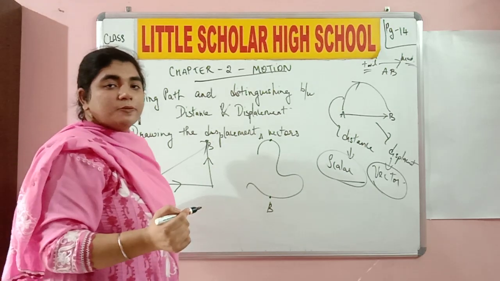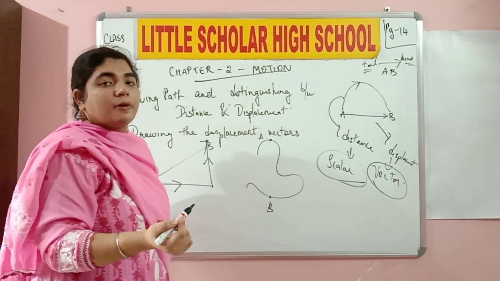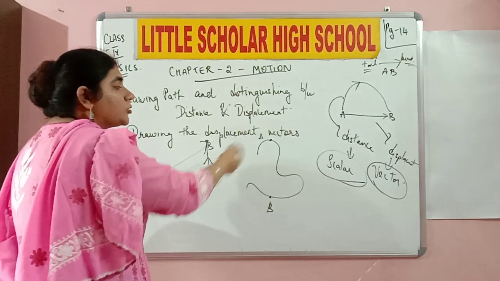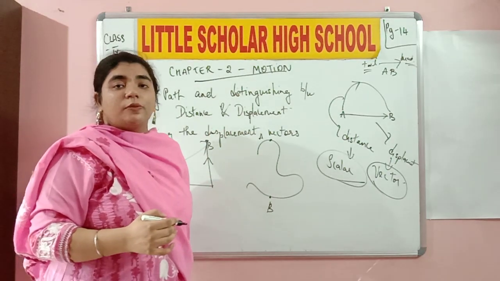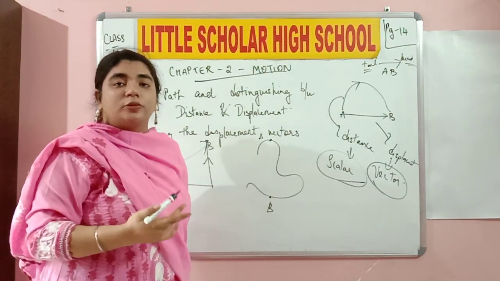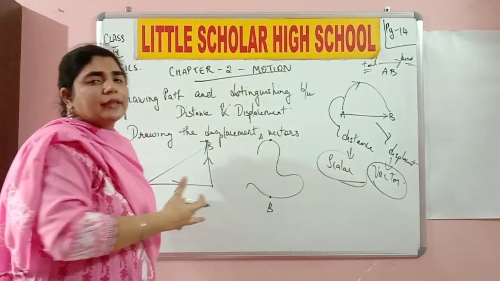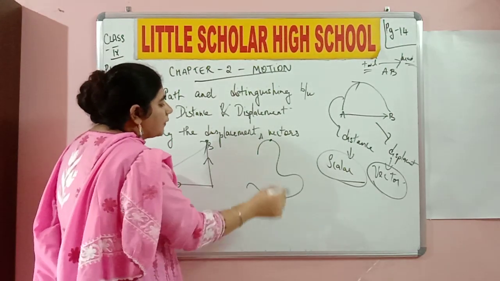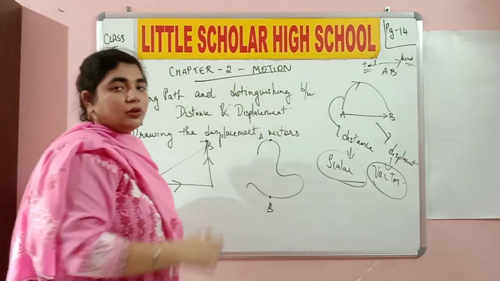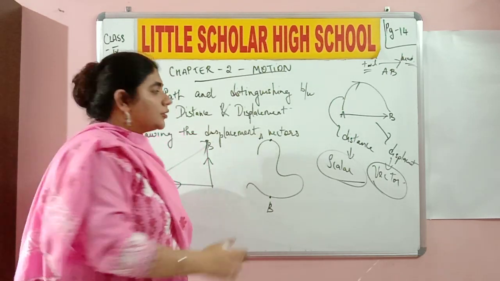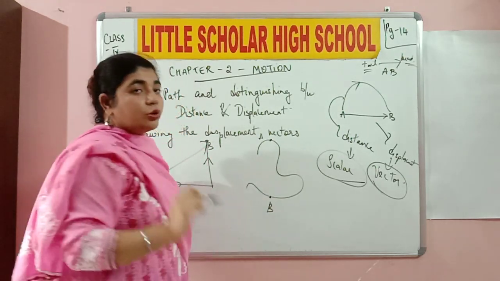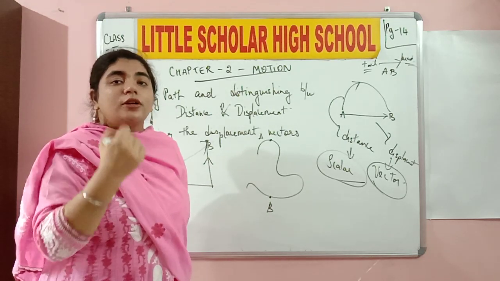What do you mean by displacement vector? What do you mean by drawing displacement vectors? This means drawing the shortest path possible. Remember, we were talking about Google Maps showing us the shortest route possible without any traffic, something like that, class. So here also we have a curvy path over here, something irregular in shape, and this is basically covering a certain amount of distance, but we need to draw displacement.